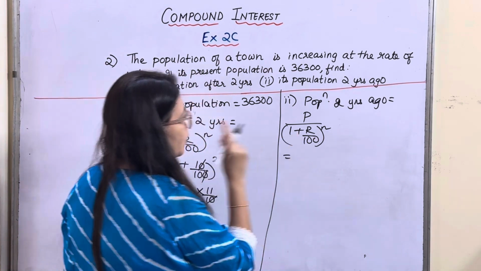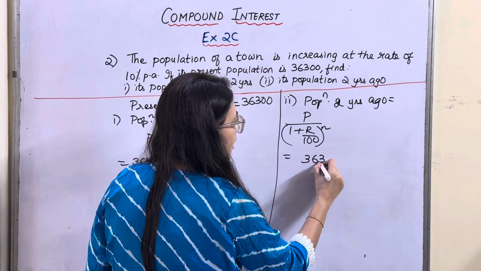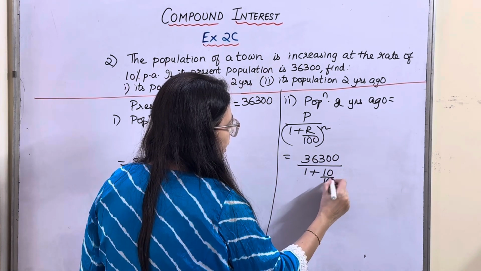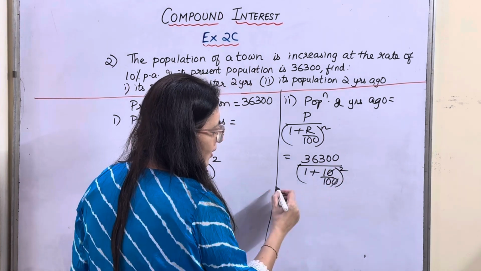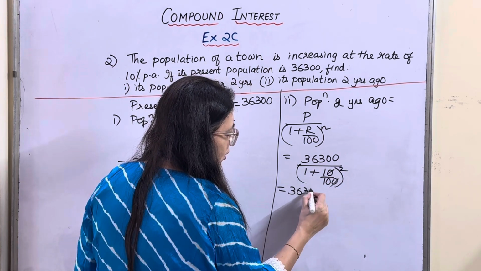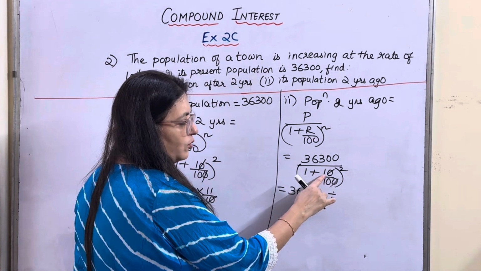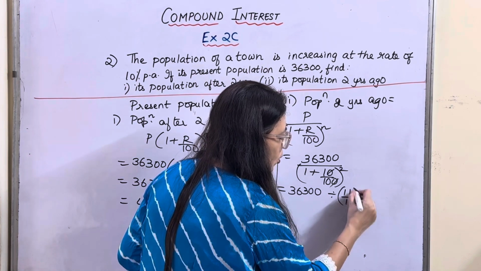Okay. So what is the population over here? The present population is 36,300 upon 1 plus the rate, 10 upon 100, the whole square. This and this get cancelled. So it is 36,300 divided by, 10 plus 1 is 11, so 11 upon 10 the whole square.